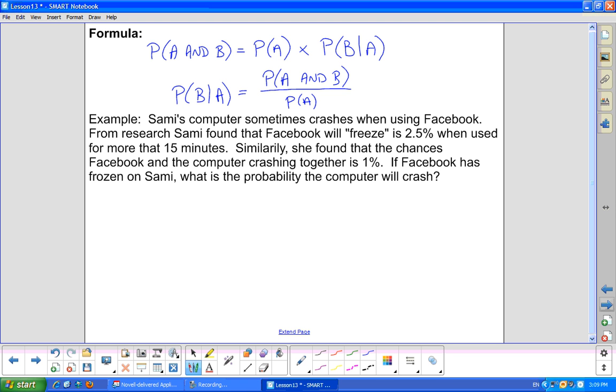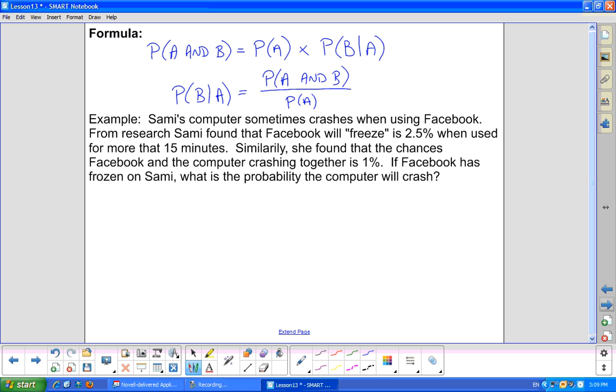So what is an example of this? Sammy's computer sometimes crashes when using Facebook. From research, Sammy found that Facebook will freeze 2.5% of the time when it's used more than 15 minutes. Similarly, she found that the chances of Facebook and the computer crashing together is 1%. If Facebook is frozen on Sammy, what's the probability the computer will crash?